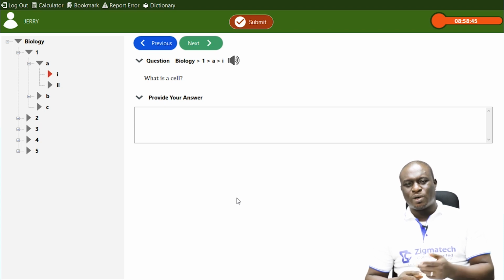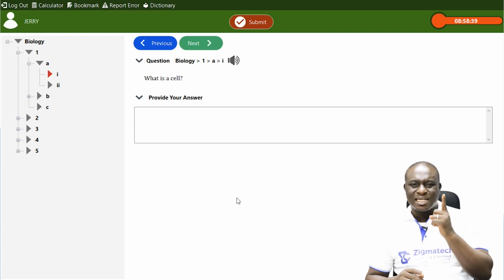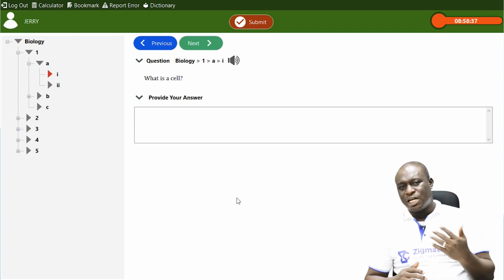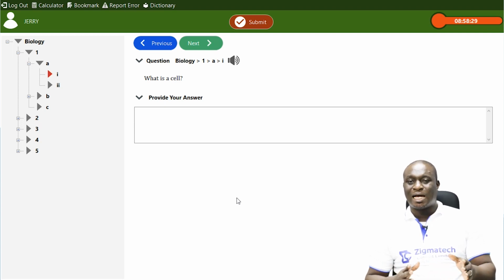So please take note, we have unicellular organisms, and these are organisms that are made up of just a single cell. Now, they include examples like amoeba, paramecium, euglena, bacteria, most of the protists, as well as those that fall under the kingdom Monera. They are referred to as unicellular organisms.